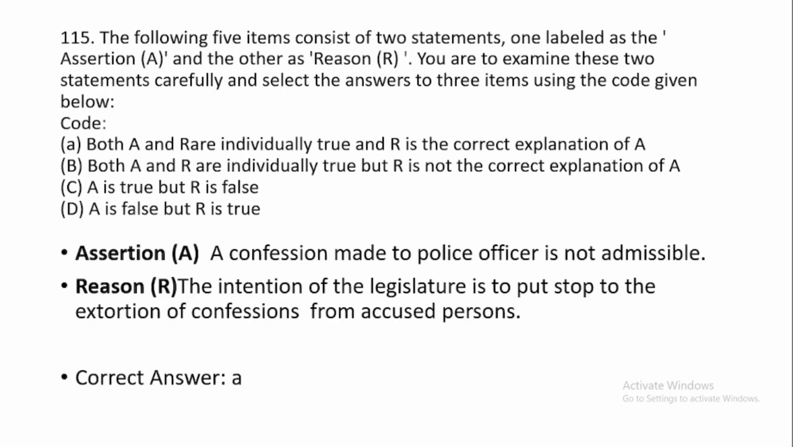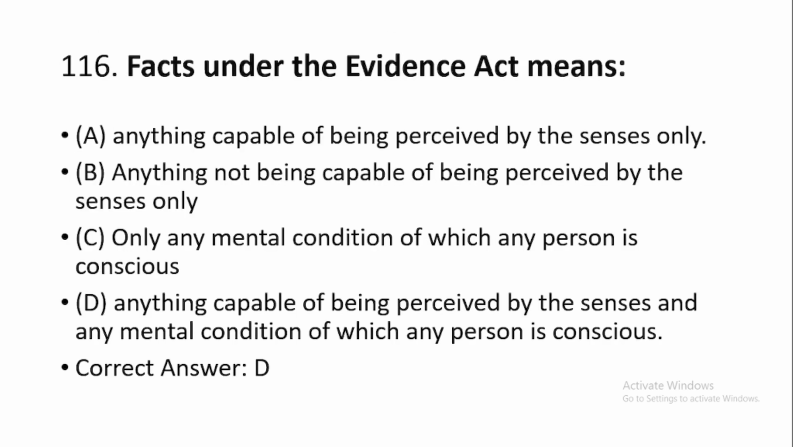115. The following 5 items consist of 2. Actually, this is a question based on assertion and reason. I have only chosen the question of Evidence Act. Assertion: a confession made to a police officer is not admissible. Reason: the intention of the legislature is to put a stop to the extortion of confessions from accused persons. The correct option is option number A. Both A and R are individually true, and R is the correct explanation of A.